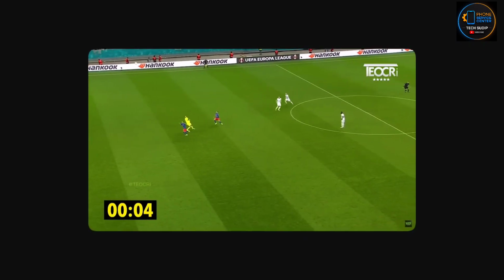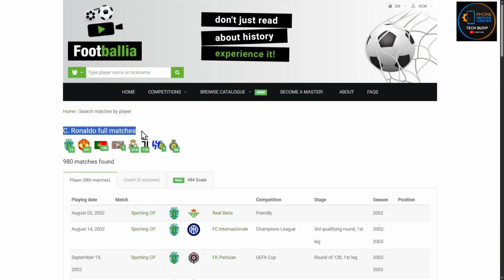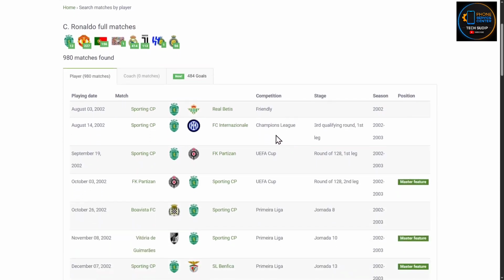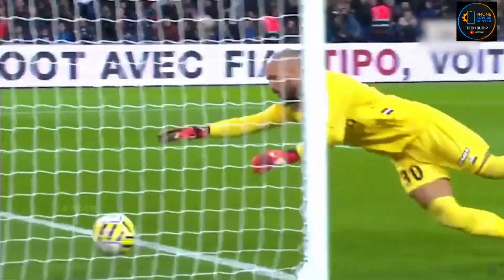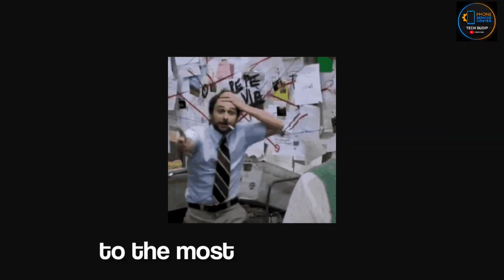Simple as that. You can repeat this process for all the matches you want to download. For example, if you want to create a compilation video about Ronaldo, you can download all the matches he has played. It's quite a bit of work, but the more you do it, the easier it becomes. So now that you have the football matches downloaded, we can finally move on to the most important part.